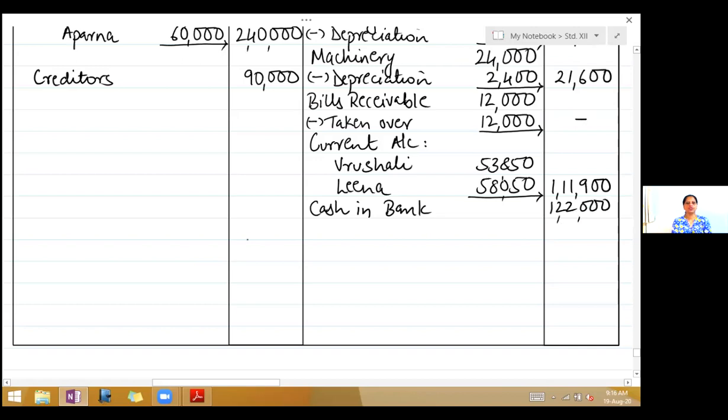Okay, we are finished with all the adjustments and now total up the balance sheet. Add up the liabilities. It's 3,30,000. When you add up the assets also, you will get 3,30,000.